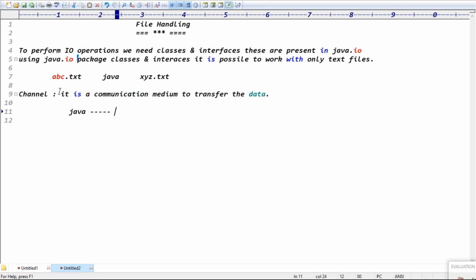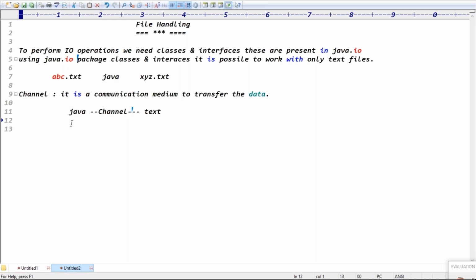This is my Java application. This is my text file. Definitely the channel is required here. Exactly. Because the channel has to perform how many operations? Tell me. The channel means Java can read the data from the text file or write the data to the text file, right? Yes, sir.